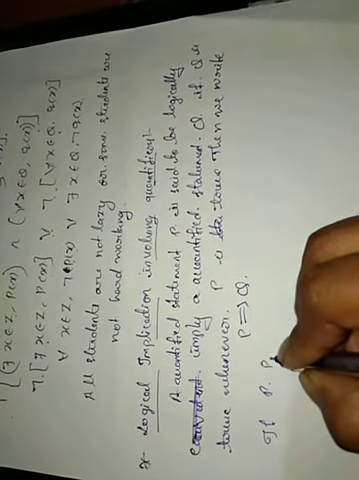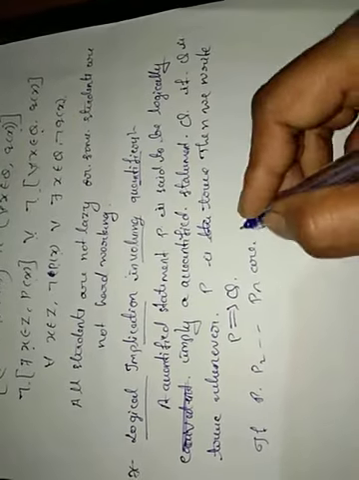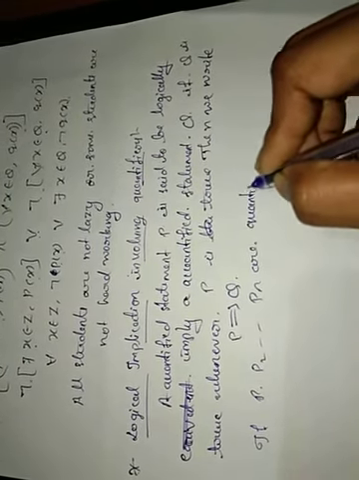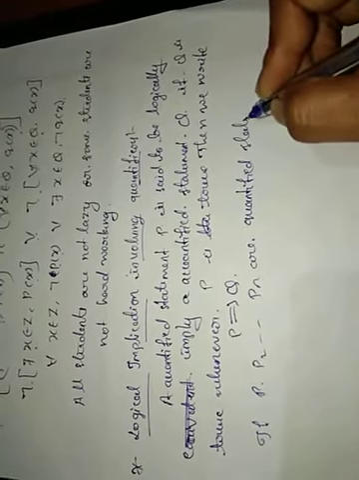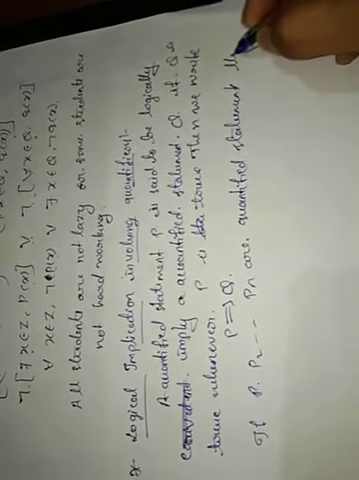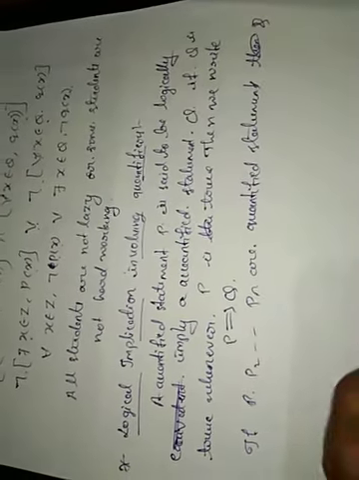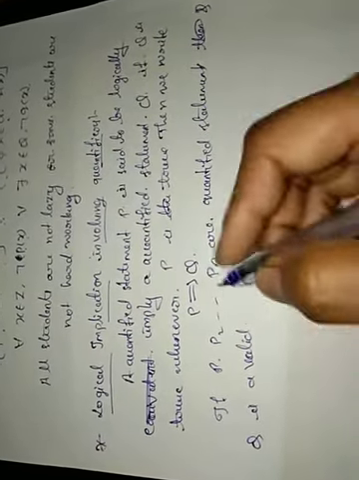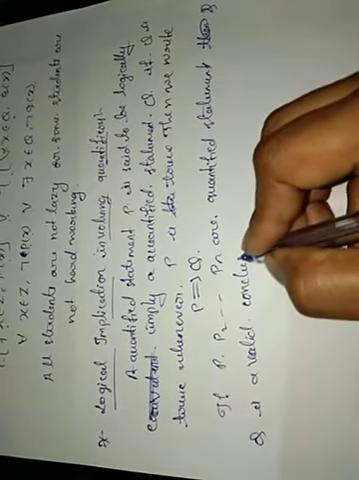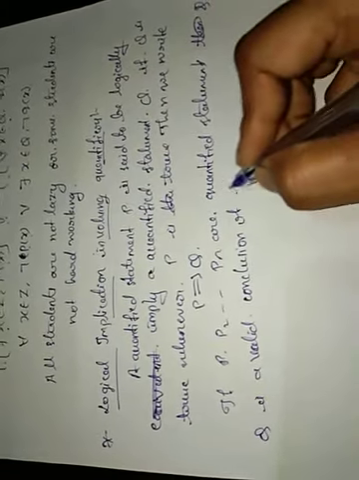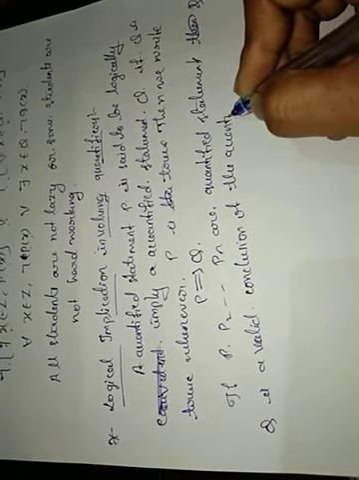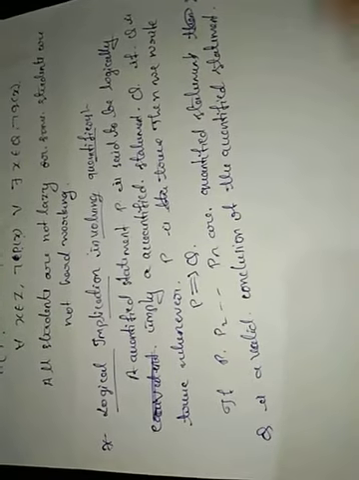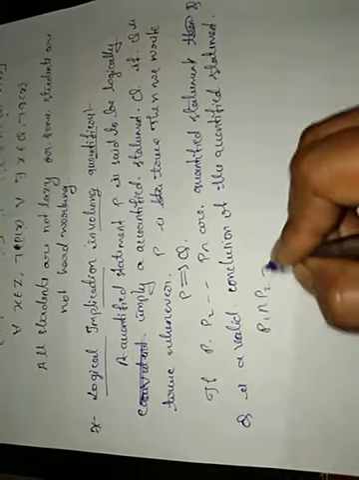We write it in another form. If P1, P2, and so on up to Pn are quantified statements, and Q is a valid conclusion of the quantified statements, then we can write it as P1 and P2 and so on and Pn logically implies Q.